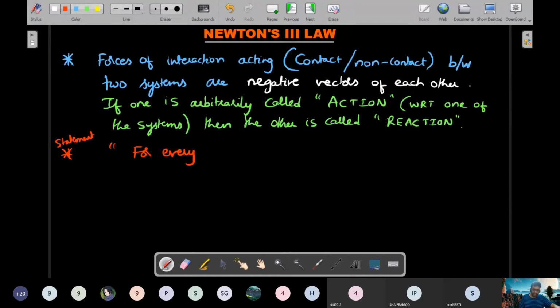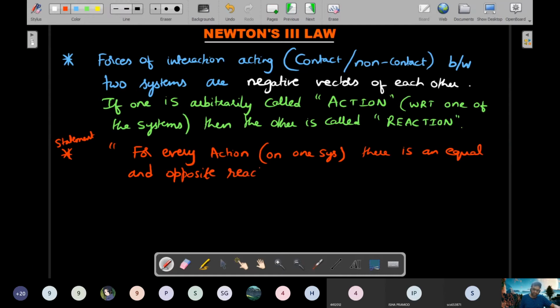For every action, so on one system, there is an equal and opposite reaction on the other system. The ones in brackets are very important. We tend to forget that. So you should realize that these two don't act on the same FBD.